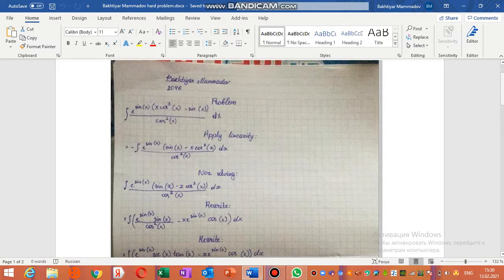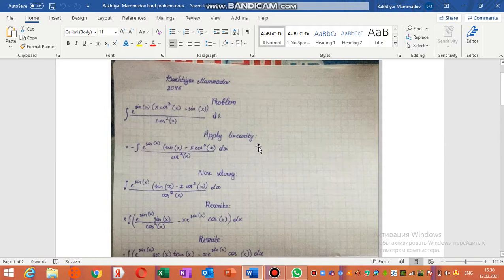My problem number is 2046, and I give my solution. First of all, the integral of e^x multiplied by (x cos 3x minus sin x) divided by cos^2 x dx.